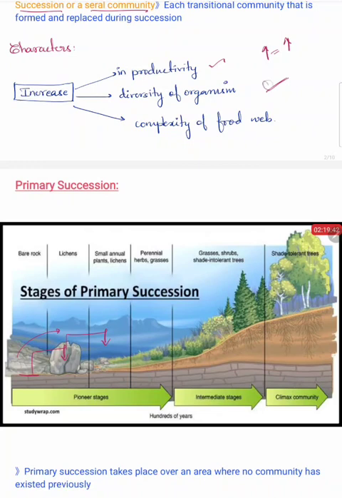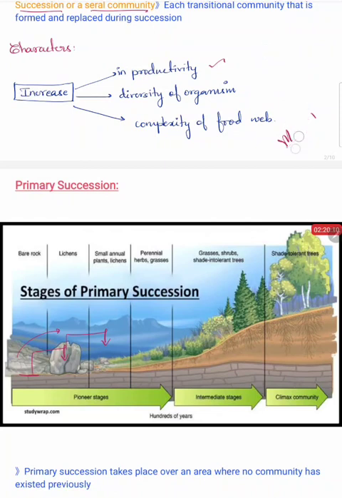Initially the area consisted only of microbes. Later it started having grasslands. Here there will be grasslands and some microorganisms. Again the grasses will be replaced by small trees, so again there will be diversity of organisms. The organism diversity keeps on increasing. With increasing diversity of organisms there will be complexity of the food web, right?